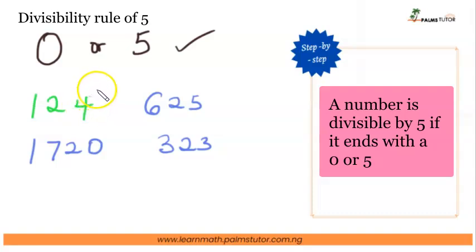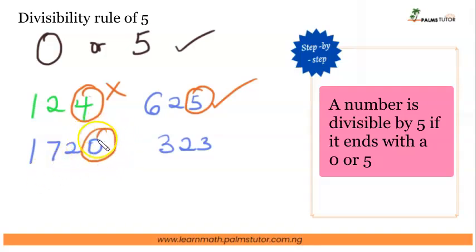No. Why? It does not end with the 0, 5. Is this divisible by 5? Yes, because it ends with a 5, which means when you divide this number, you're going to get a whole number. There will be no remainder, right? Is this divisible by 5? Oh yes, because it ends with a 0. Divisible by 5? No, because it does not end with a 0, 5.